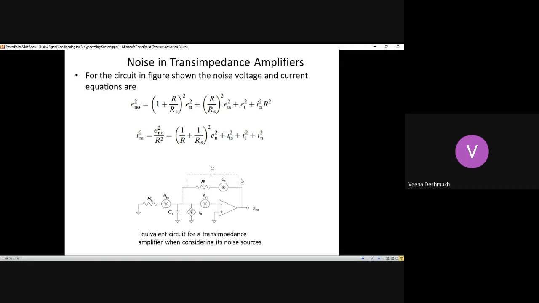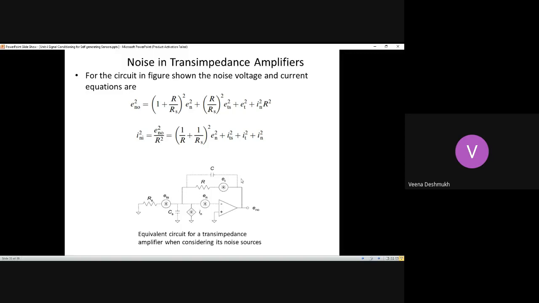So due to the source resistance, ETS is the noise source at the source end, IN and EN at the inverting terminal end are the noise current and noise voltage sources, and ET at the output end is due to the capacitance connected in the feedback path and the resistance R, which is nothing but the feedback resistance for the voltage feedback. So these are the noise sources which are going to be there.